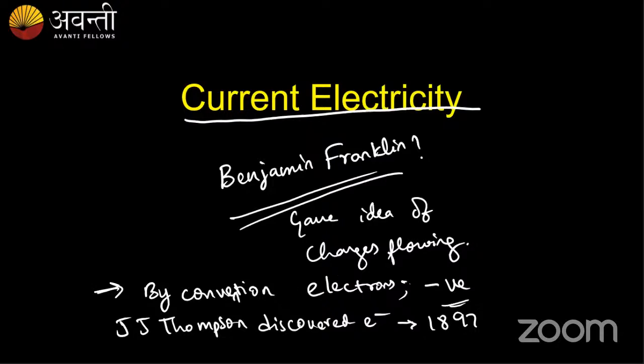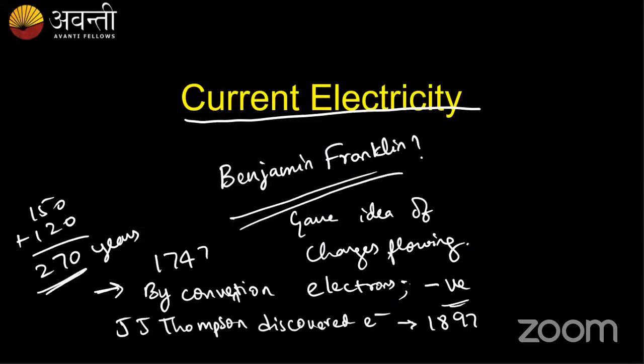But before that, around 1747, Benjamin Franklin gave the idea that charges are flowing and electrons have a negative charge. So approximately 270 years ago, he gave the convention that electrons have a negative charge, and by convention we consider the positive charge flow as current.